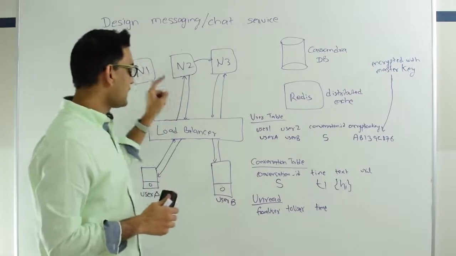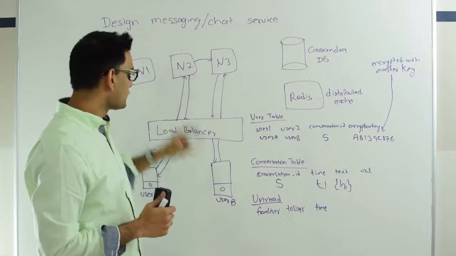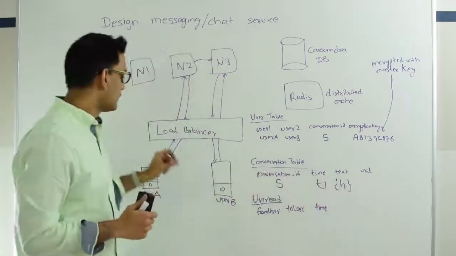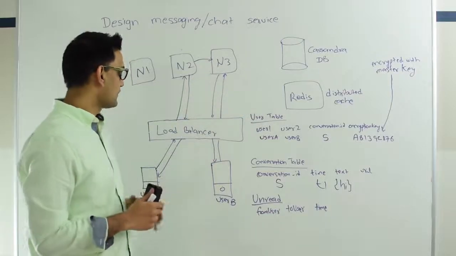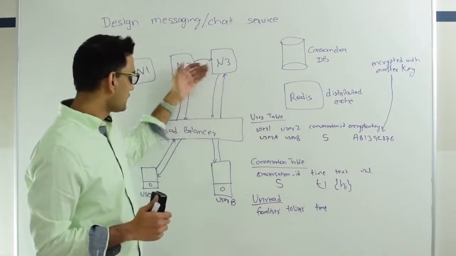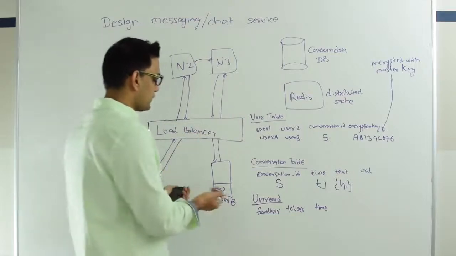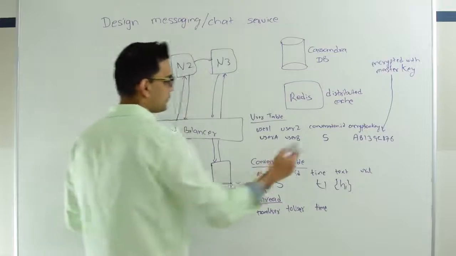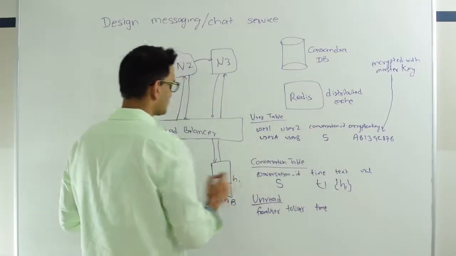Then he's going to check, is there anyone else who is managing user B, because that's where this message is destined to. So we see from that Redis table that N3 is managing user B. So we send this encrypted hi to N3, and N3 will send this message to user B. And what user B is going to do is, he already has this decryption key, so he's just going to use that key to decrypt this message, and he will get hi here.